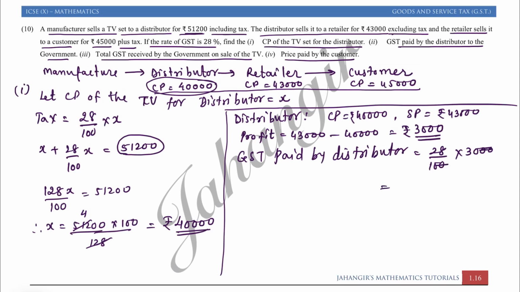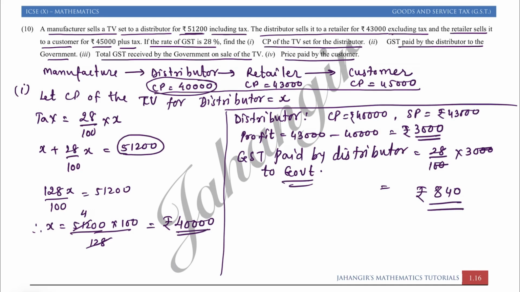So 28 into 3: 8 threes are 24, so 840 rupees. So the distributor had paid rupees 840 to the government. Therefore the GST paid by the distributor to the government is rupees 840.